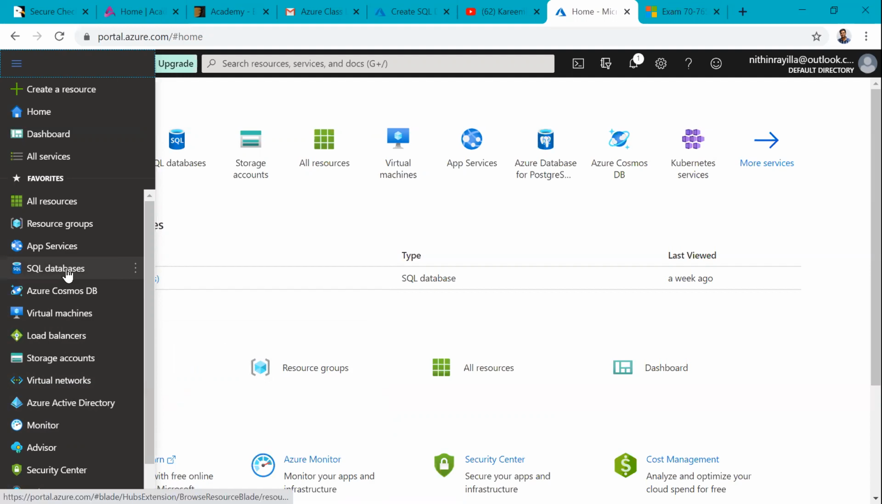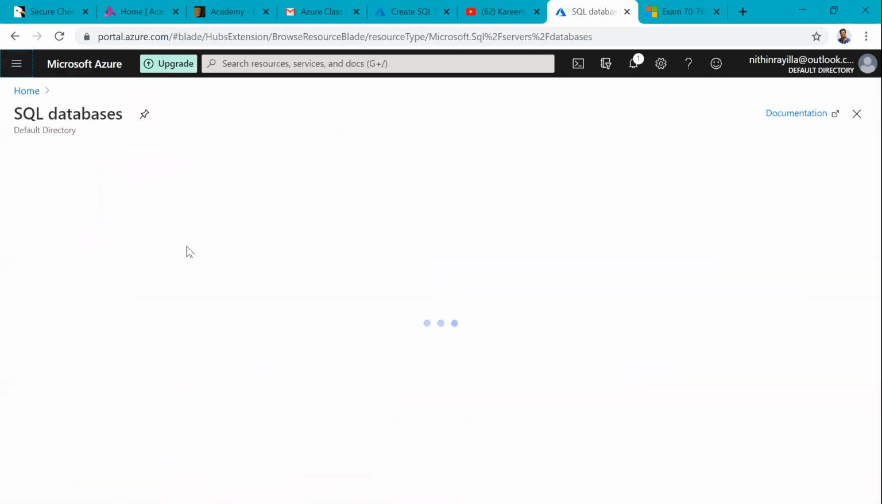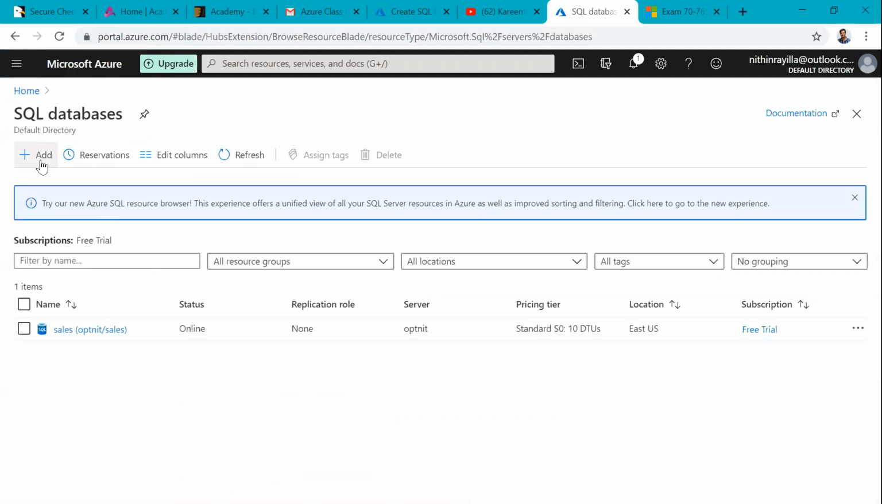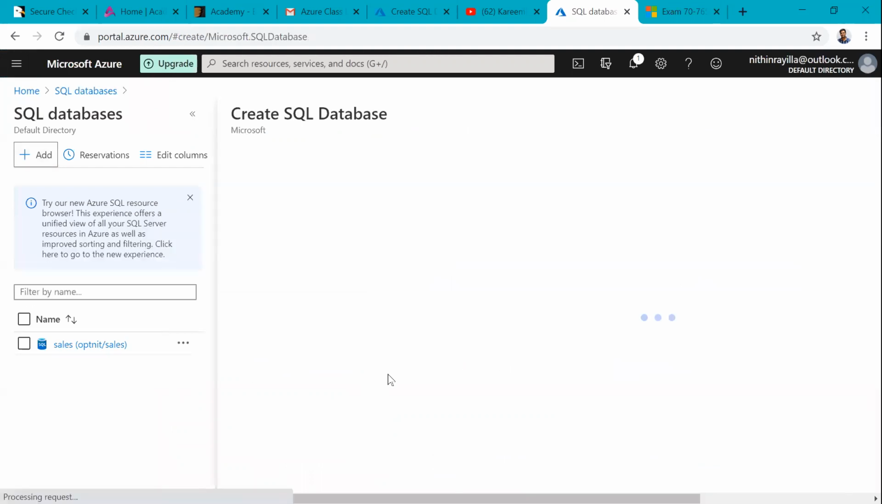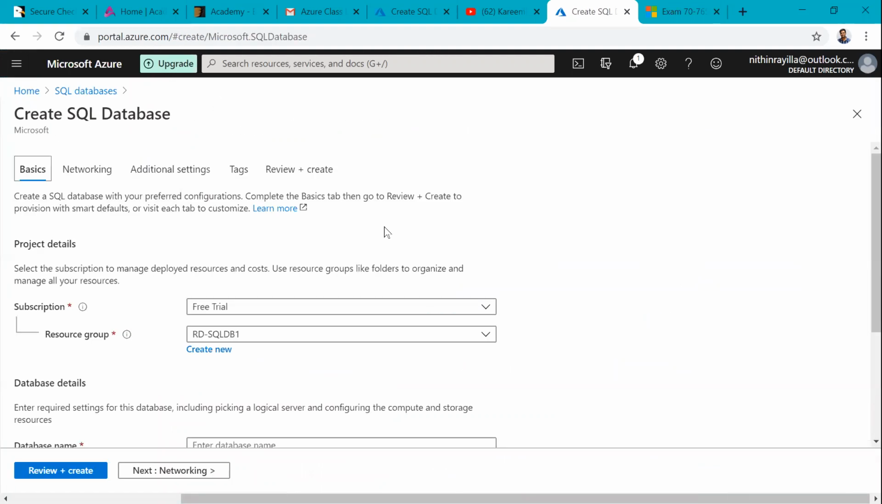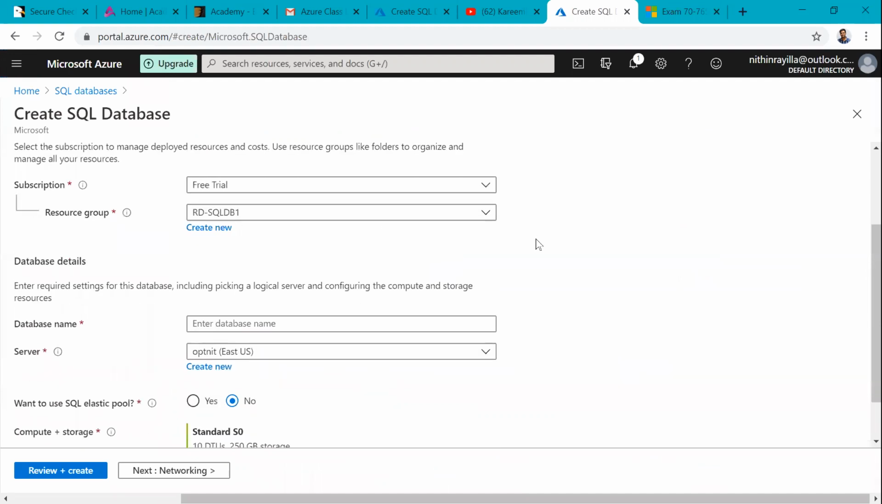Right. I will create one SQL database. Very simple steps are there here. I'm creating a SQL database directly. It means I'm not installing SQL Server, because it is a PaaS service.